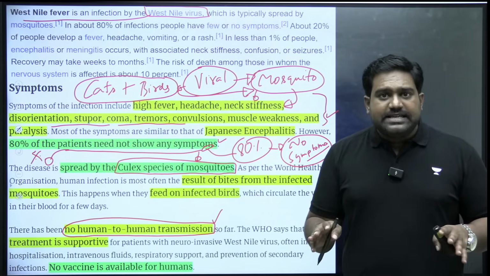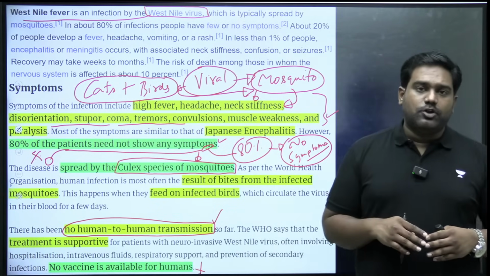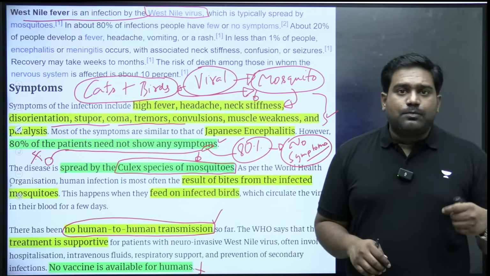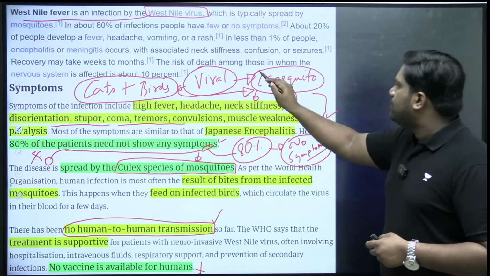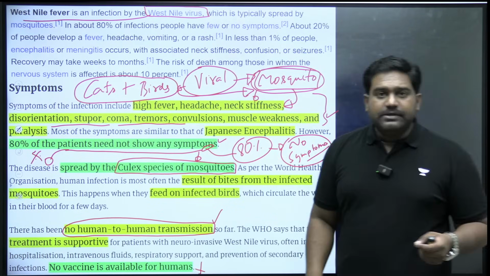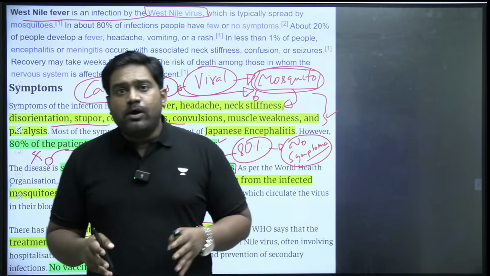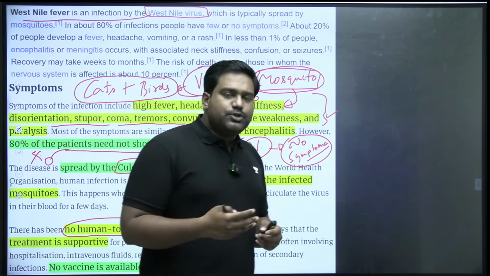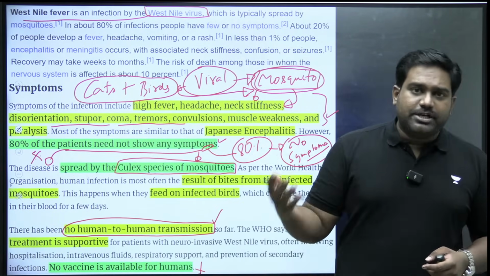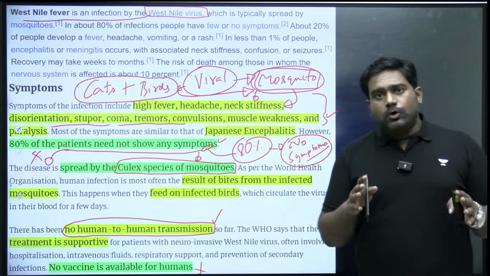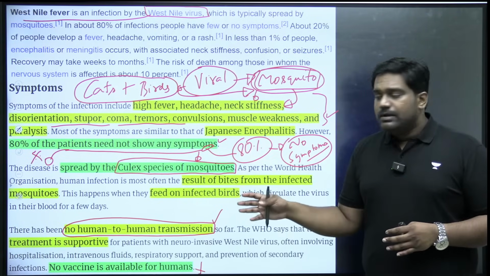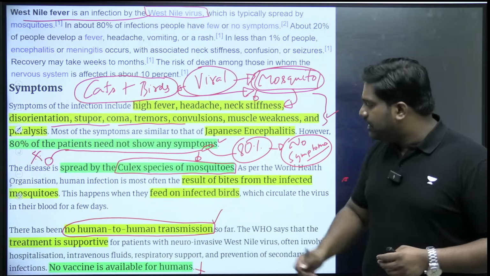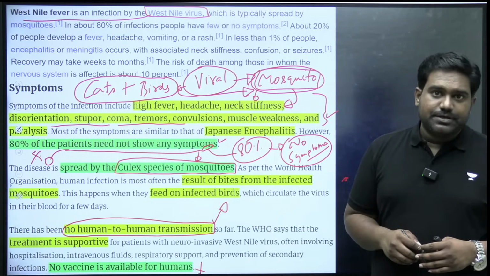Now, as of now, there is no vaccine available. There are no vaccines available for humans, so prevention in that regard is not possible. The only way to contain or prevent is by curbing the spread of mosquitoes, by maintaining cleaner environments, by preventing the clogging of water, right? Using mosquito nets, mosquito repellents. So whatever measures you take for, let's say, malaria or dengue or chikungunya, the same measures apply here to control the spread of the disease through mosquitoes. So there is no vaccine available, and treatment is largely supportive treatment or symptomatic treatment, which addresses the immediate symptoms.